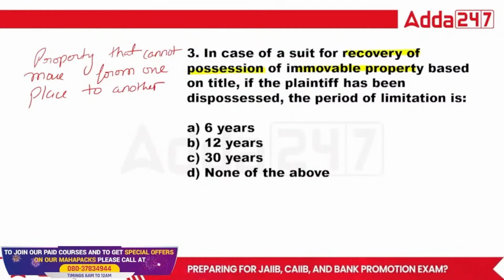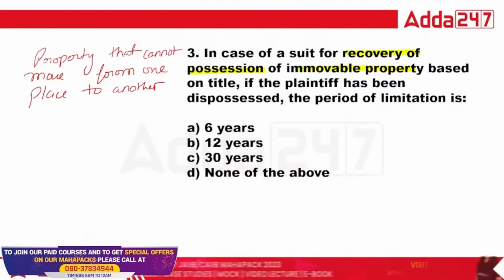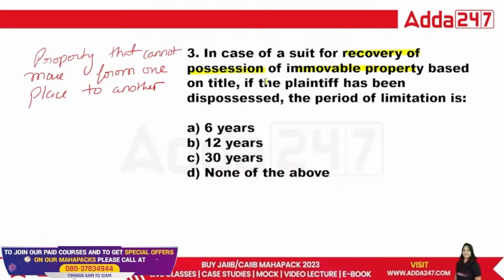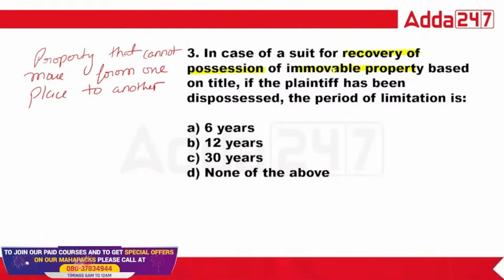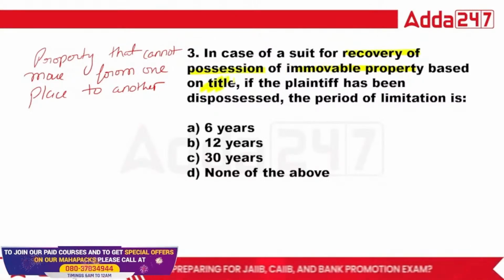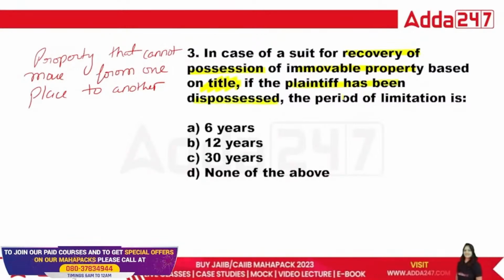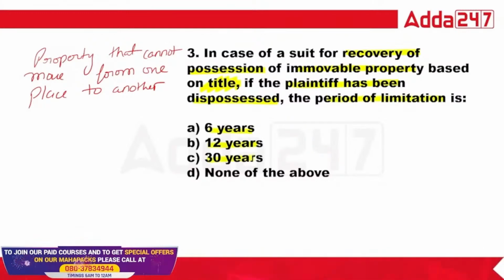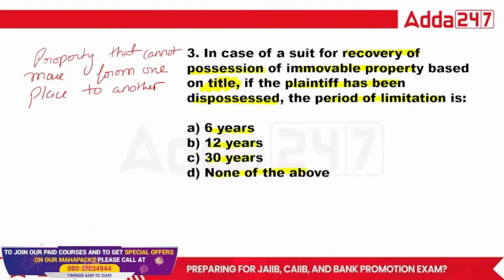This is called immovable property. So if the suit for recovery of possession of immovable property is based on title, and the plaintiff has been dispossessed, the period of limitation will be 6 year, 12 year, 30 year, or none of the above. So what is the right answer for this question? Tell me, guys.